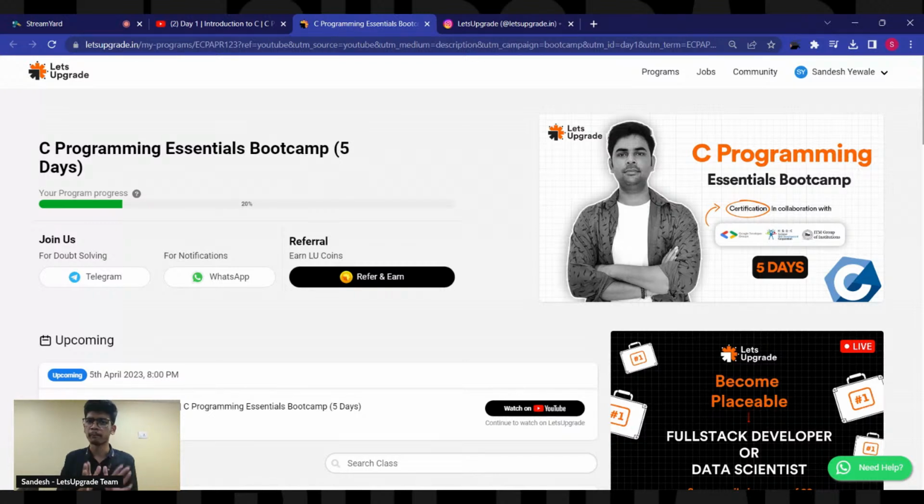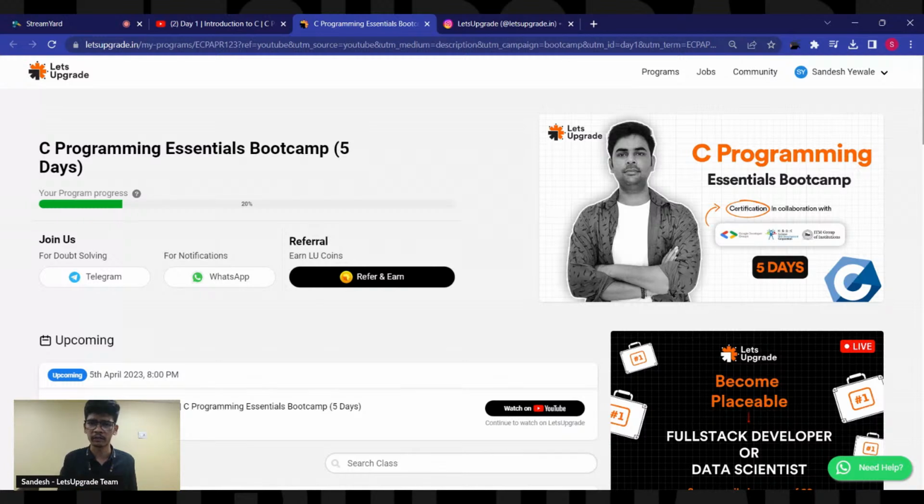After passing 50%, you just need 50% to become eligible to download the certificate after day 5. You will not get that certificate before day 5 because we want to make sure that every student enrolled in this program is learning all the fundamentals of C. On day 5 we'll maybe build some project or solve some industry level problems, right? With Abhishek sir you'll be doing all of those things, but till then you will not get the certificate. After day 5 you can download it.